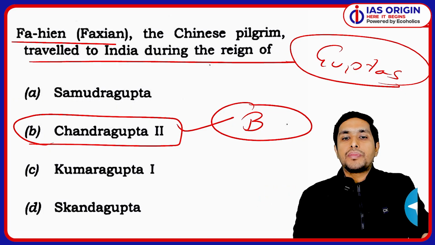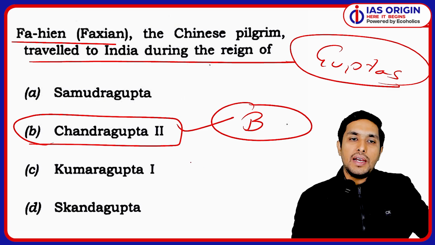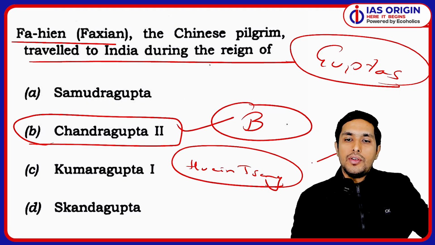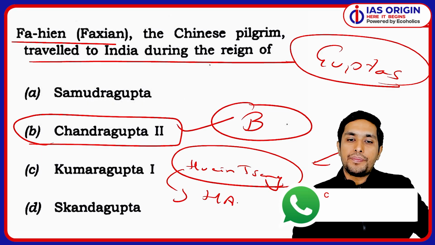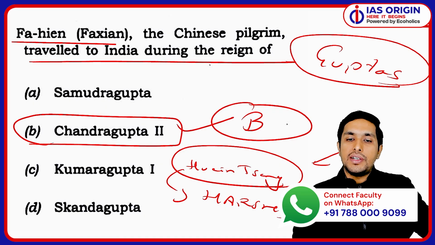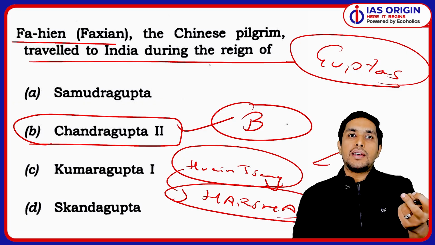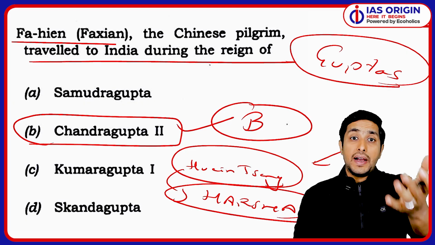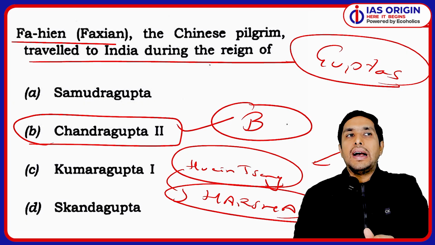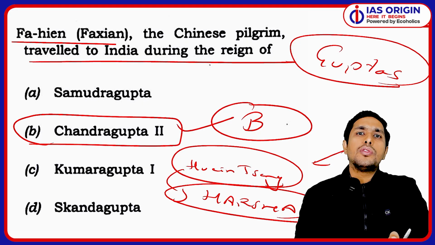For example, in past years they have asked about Huen Tsang. People get confused when we talk about Huen Tsang. He came during the reign of Harsha, in the 7th century. You can have questions on Itsing, Huen Tsang, Fahien, like they have already asked, and some other travelers have also visited India.